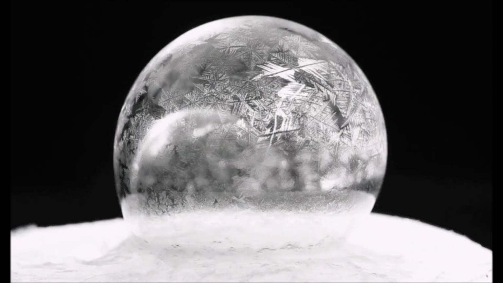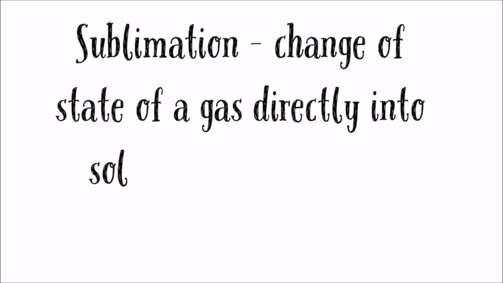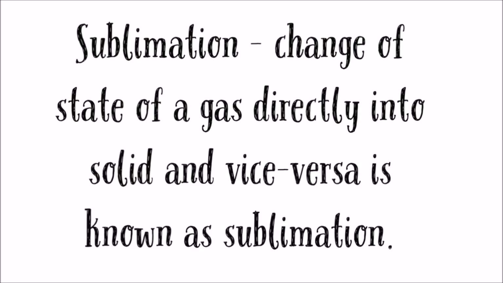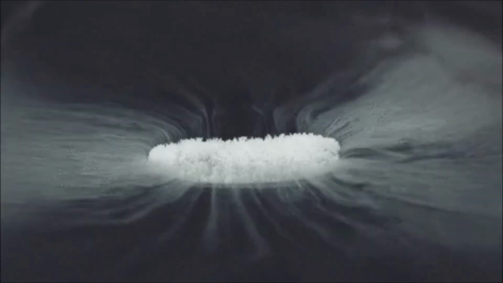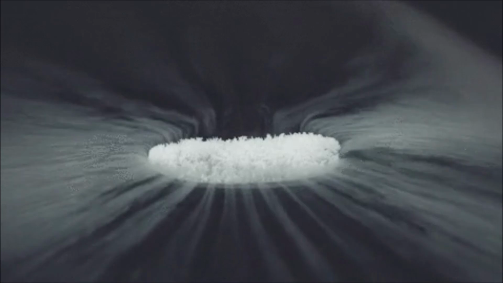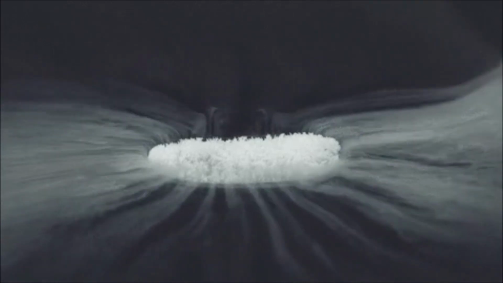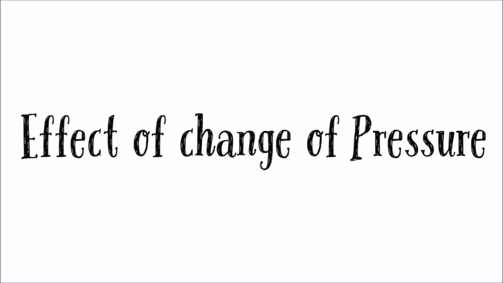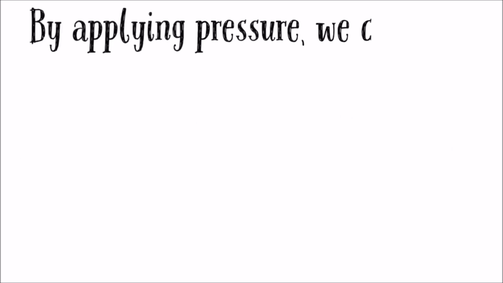The best example I can give you is sublimation. The change of state of solid directly into gas and vice versa is known as sublimation. For example, camphor is a solid that directly evaporates into the air without changing to a liquid state. Therefore, by increasing or decreasing the temperature, we can change the states of matter into one another.